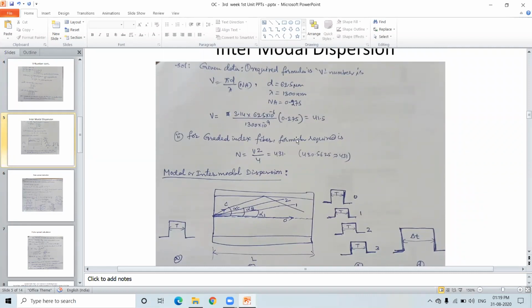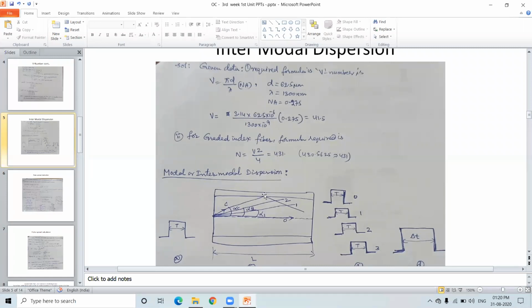For a graded index fiber they asked, therefore V square by 4, that is 41 square by 4, will give you approximately 430.56, which is about 431. This means 431 modes are present for a fiber whose dimensions are D is this, lambda is this, and numerical aperture is this. Depending on these parameters, the number of modes is going to be defined.